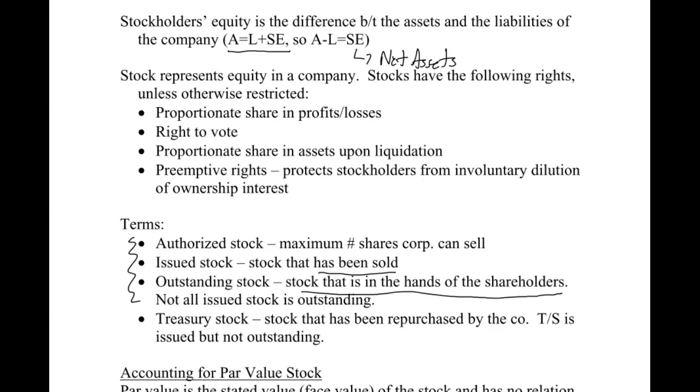If they do that, we call it treasury stock. But remember, if they buy it, that stock has been issued, so it's still issued, but it is no longer in the hands of the shareholders, so it's not outstanding. So anytime these two numbers, issued and outstanding, are different, the difference will be equal to the number of shares of treasury stock.